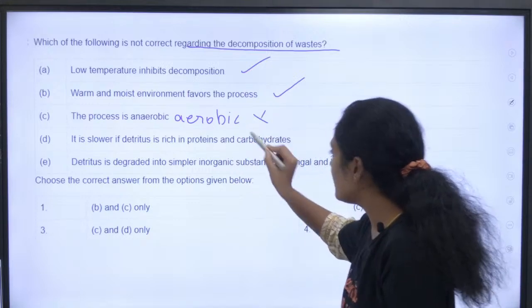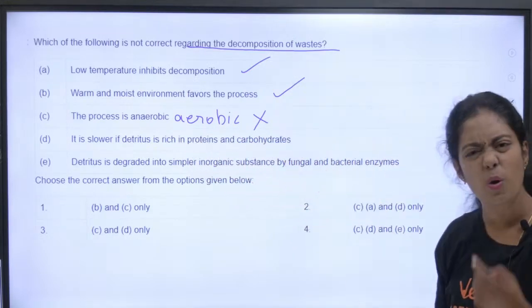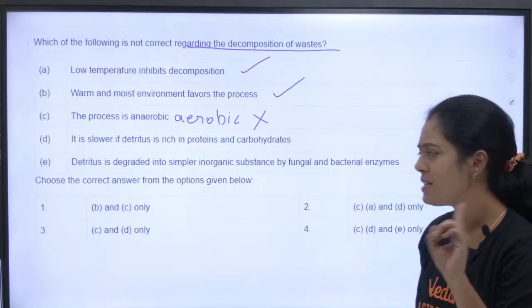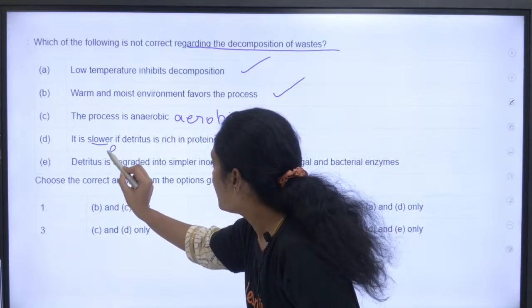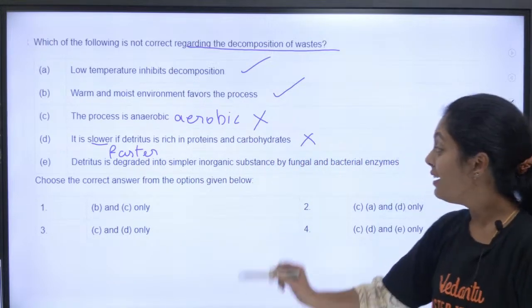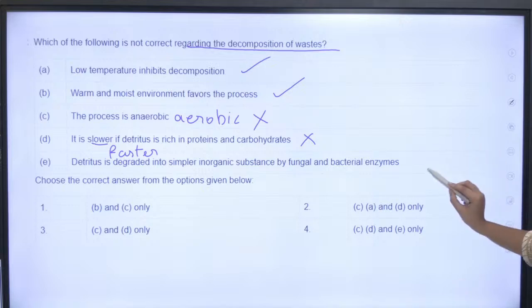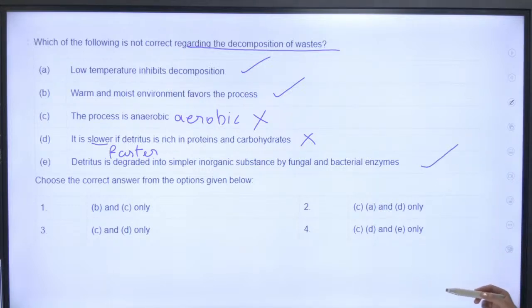So this statement is wrong. It is slower if the detritus is rich in proteins and carbohydrates. No, pasangla. It is not slower. It is faster. So this option is also wrong. Detritus is degraded into simple inorganic substance by fungal and bacterial enzymes. This is also correct. So what is the right answer, pasangla? What is the right answer?